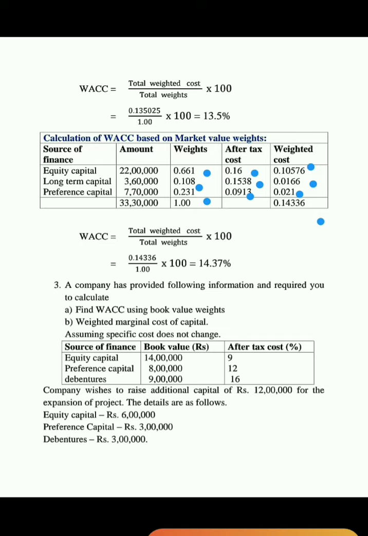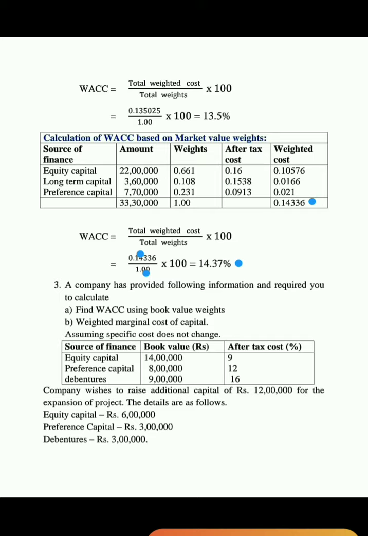Here the total weighted cost is equals to 0.14336. So the weighted average cost of capital is equals to weighted cost 0.14336 divided by total weights 1 into 100, that is equals to 14.37%.